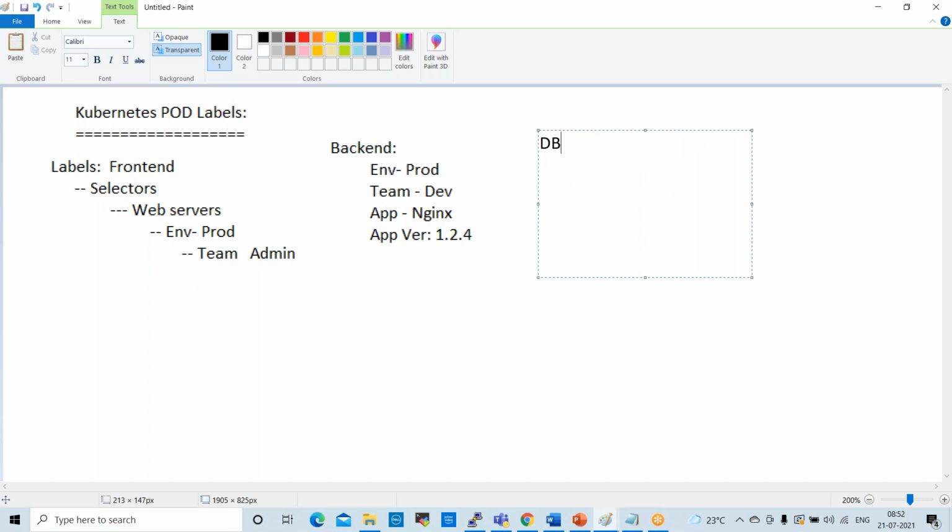So why are we discussing this? When we create applications in the pods, labels are very important.